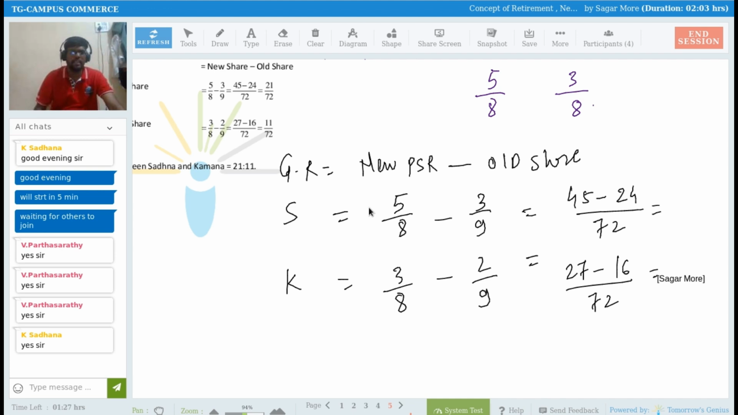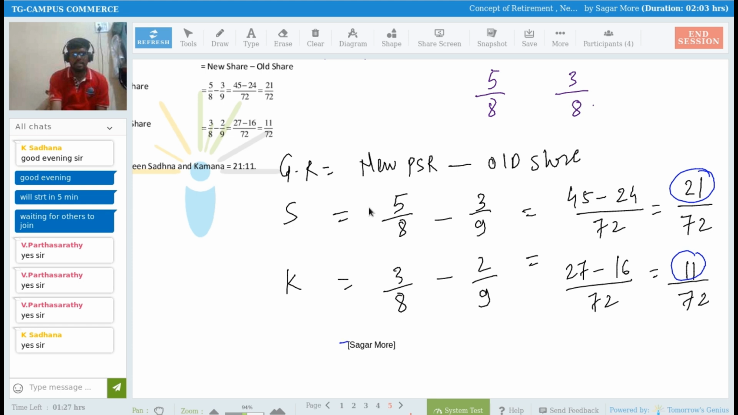What will be the answer here? 45 minus 24 is 21, so 21 by 72. And for Kamana, 27 minus 16 is 11, so 11 by 72. We know the numerator is always our share. The numerators are 21 and 11, so my gaining ratio will be 21 is to 11. Understood? Simple.